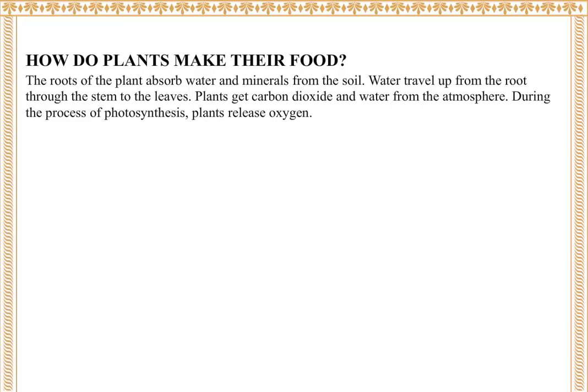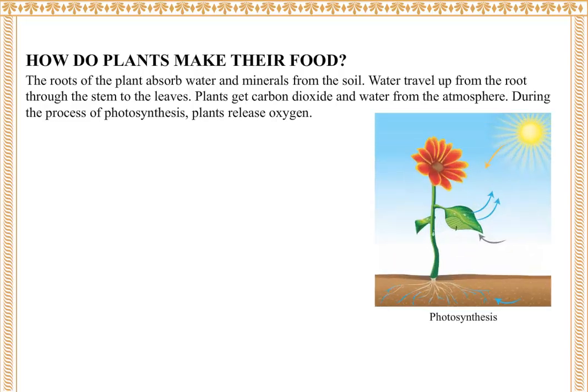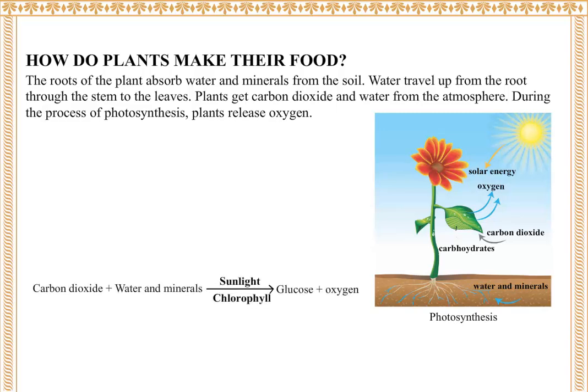The roots of the plant absorb water and minerals from the soil. Water travels up from the root through the stem to the leaves. Plants get carbon dioxide from the atmosphere. During the process of photosynthesis, plants release oxygen. Photosynthesis: solar energy, carbohydrates, carbon dioxide, oxygen, water and minerals. Carbon dioxide plus water and minerals, with sunlight and chlorophyll, gives glucose plus oxygen.